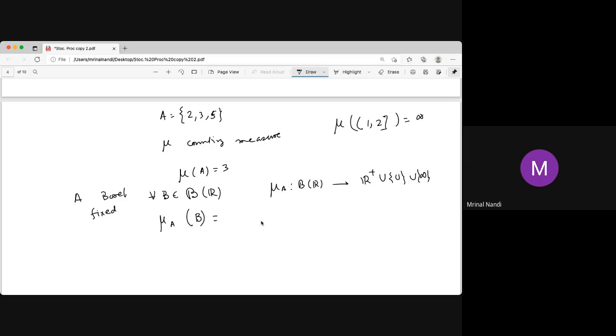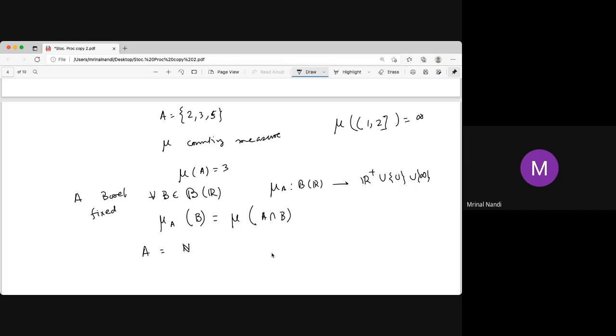So this is just, we can define mu A of B as mu of A intersection B. That is also a measure. You can easily prove that it is also a measure. For example, take A to be, say, all Q or the natural numbers.